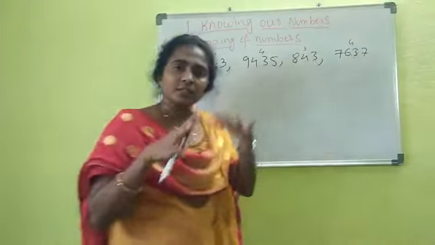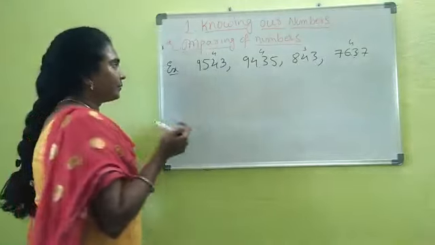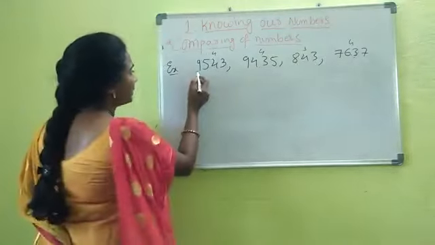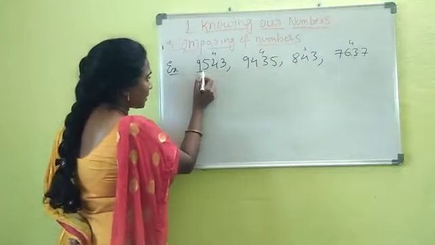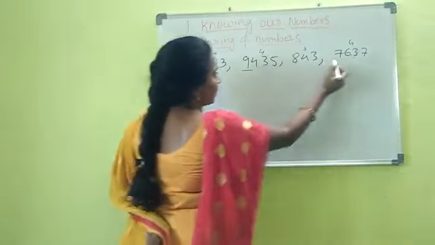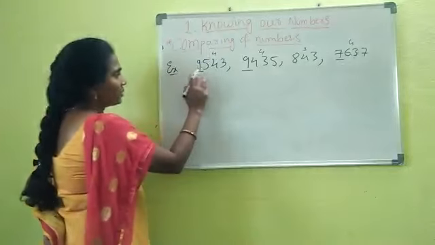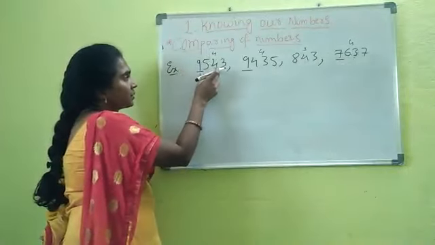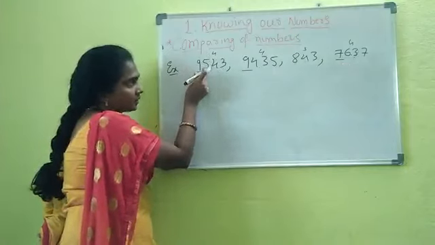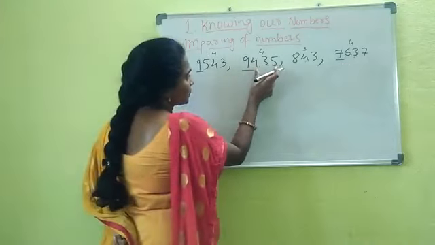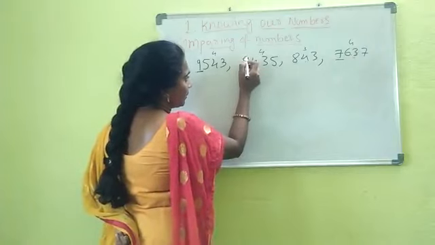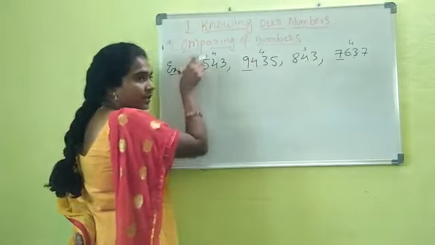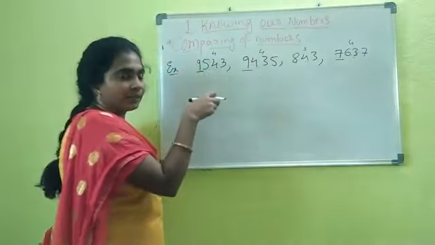3 numbers have the same number of digits. Now how will you identify? The procedure is, we'll check the positions of the digits. What is the digit in the thousands position? In this number we have the digit 9. In this number, the thousands position also has 9. That means from the left side, first position, you will check every time.